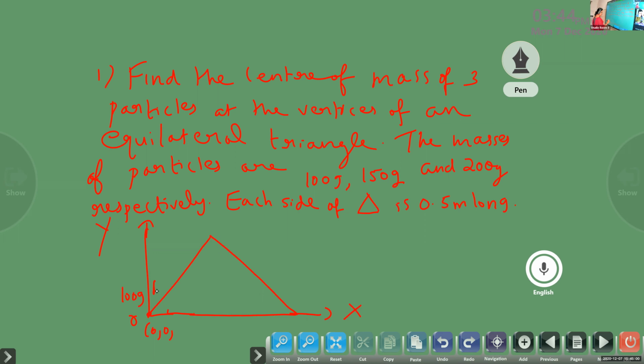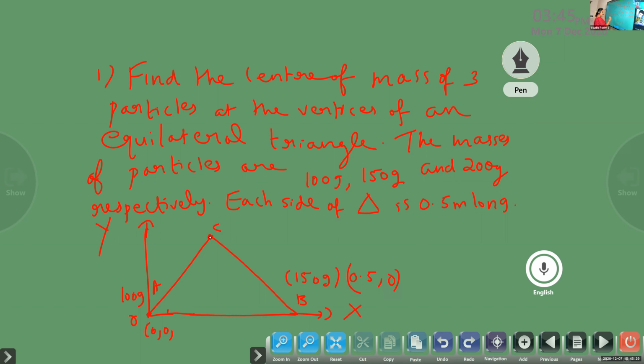So I can just give A, B, C. And at B, we have in the picture, it is given 150 gram and coordinates are given 0.5, because it's the same distance, no?